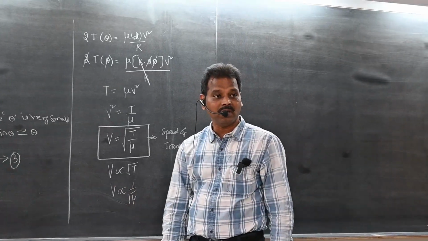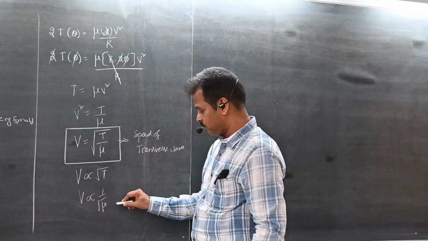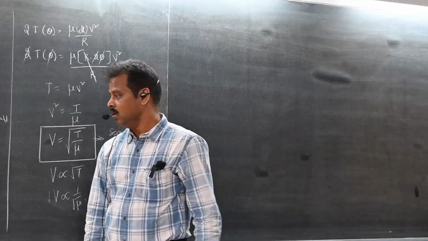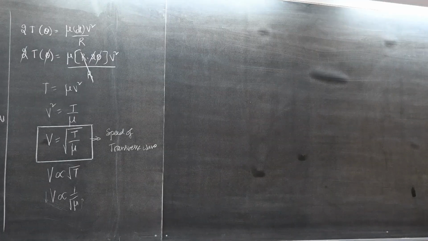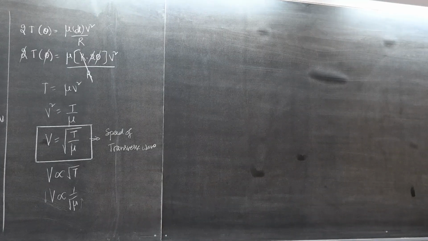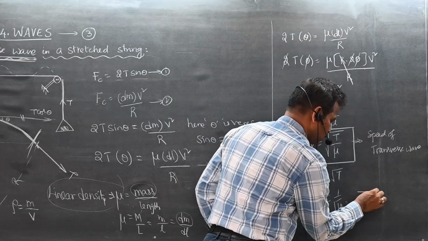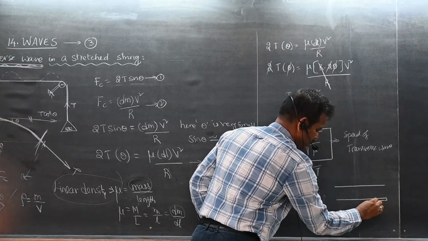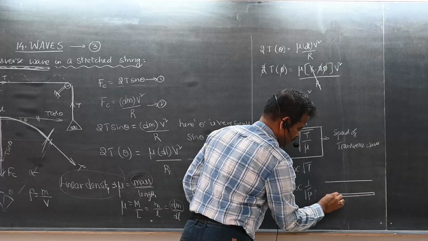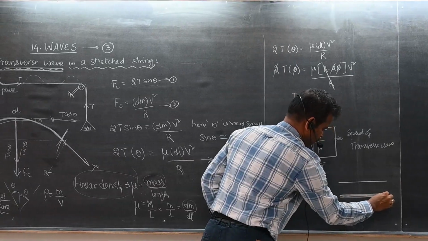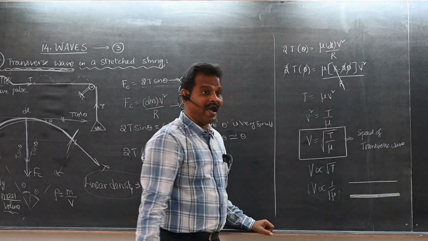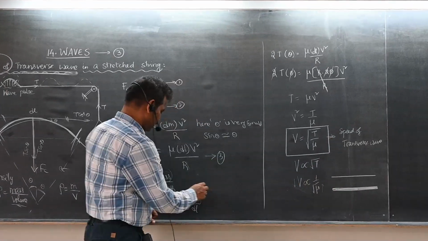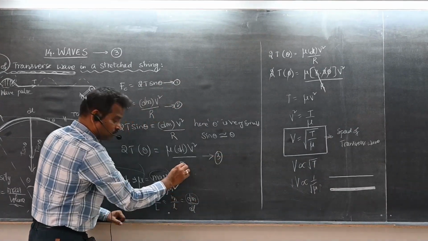What is the meaning of this one? If mu is more, velocity is less. Mu means linear mass density. For the same length, consider two wires, which has more mass? Both wires have the same length.